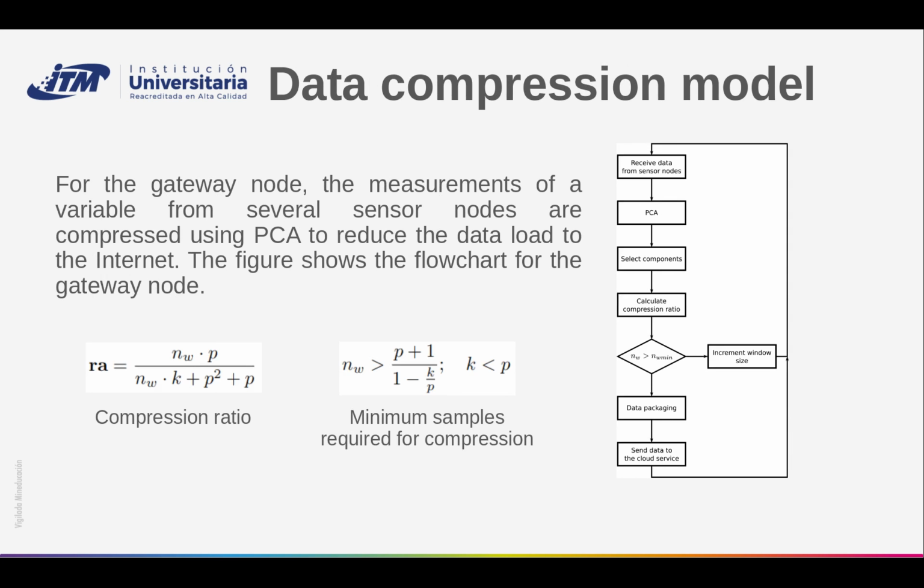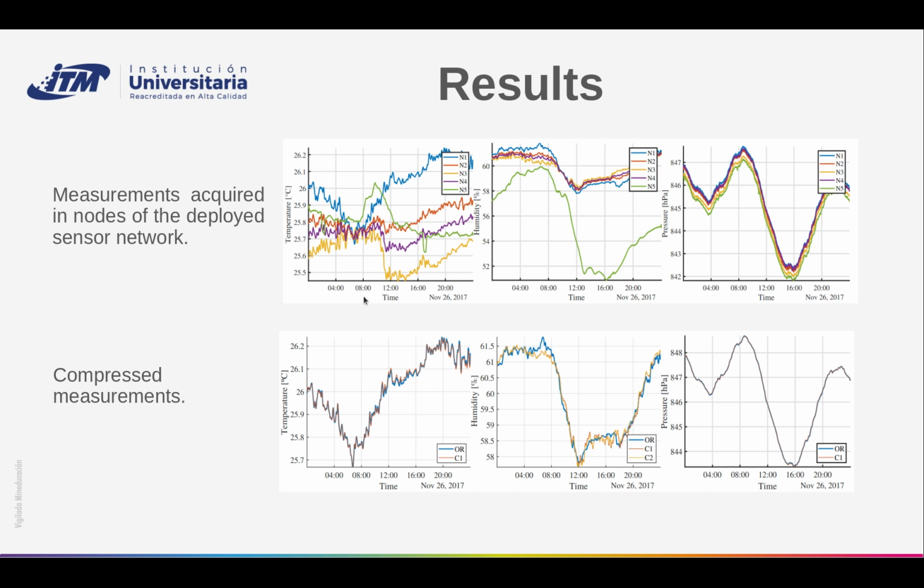For the gateway node, the measurements of a variable from several sensor nodes are compressed using PCA to reduce the data load to the Internet. The figure shows the flowchart for the gateway node. In the figures are shown the measurements acquired in the nodes of the deployed sensor network, and the corresponding compressed measurements.